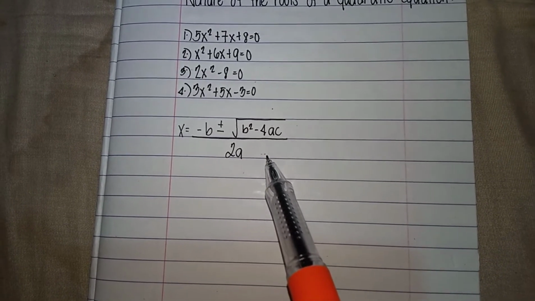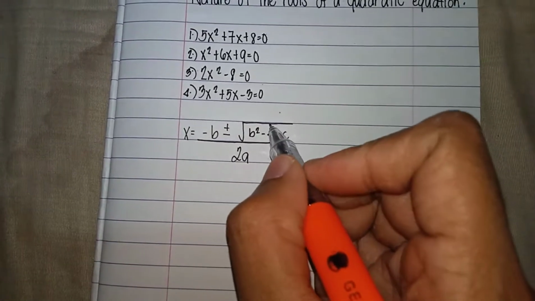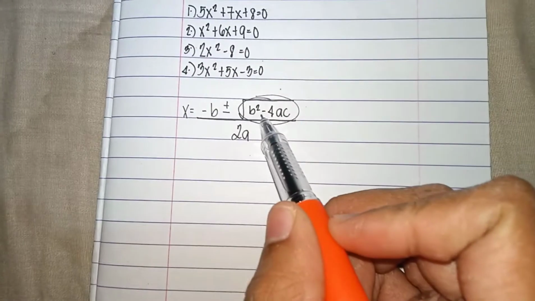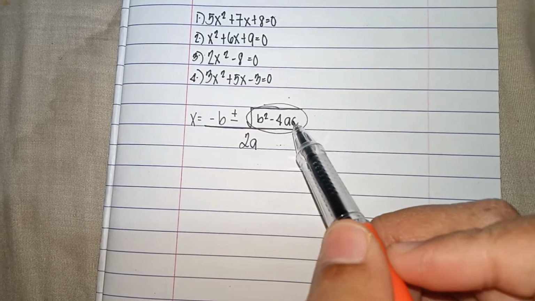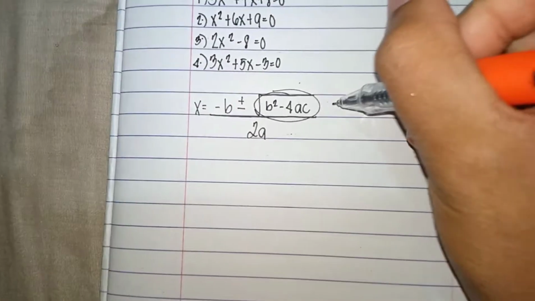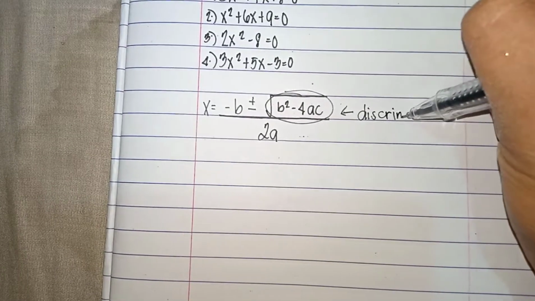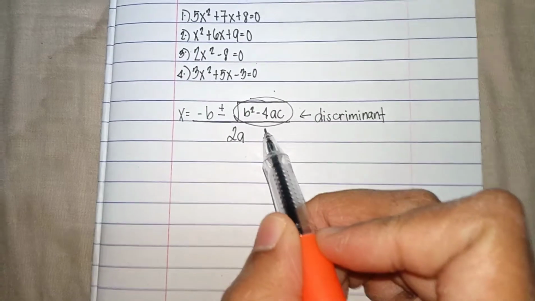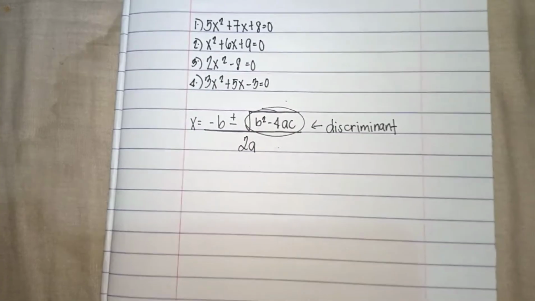We will identify the nature of the roots of the quadratic equation by looking at this part of the quadratic formula. The b squared minus 4ac, found inside the radical sign of the numerator, is what we call the discriminant. So b squared minus 4ac here is the discriminant. This discriminant will tell us the nature of the roots of the quadratic equation.